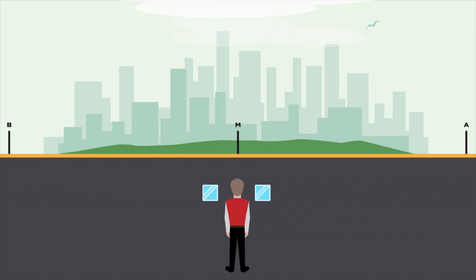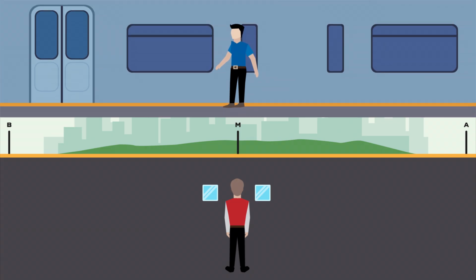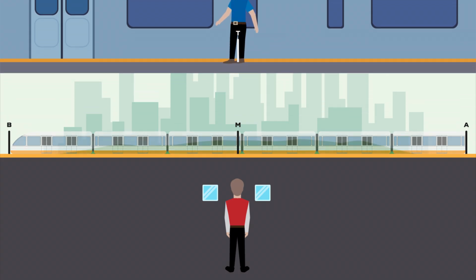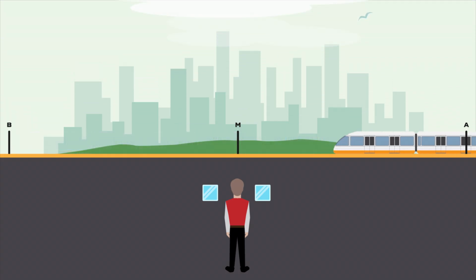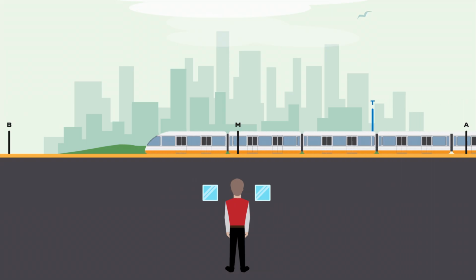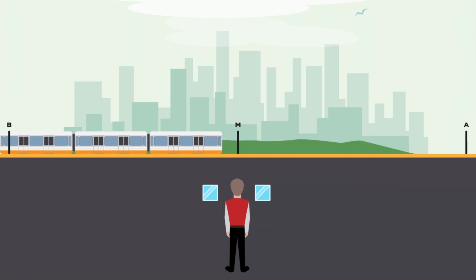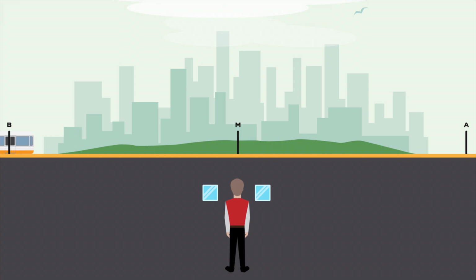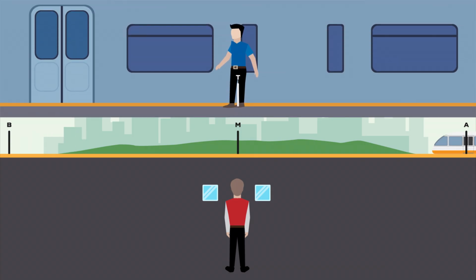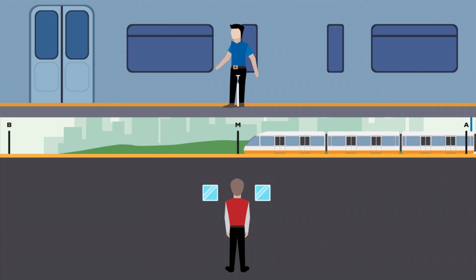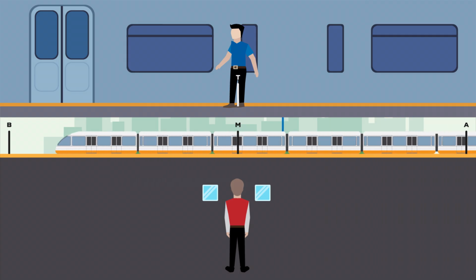Now, if our observer at point M sees the flashes at the same time in his mirror, we can say for certain that the flashes occurred simultaneously. Now let's put another observer inside a moving train's middle point. We call that point T. We set the train's length exactly the same as our footpath. And just when the train's point T lines up with the footpath's point M, flashes of lightning happen again simultaneously for the observer at the footpath, but for our observer inside the moving train, the flashes don't occur simultaneously. In fact, for him, the flash from point B arrived earlier than from point A.